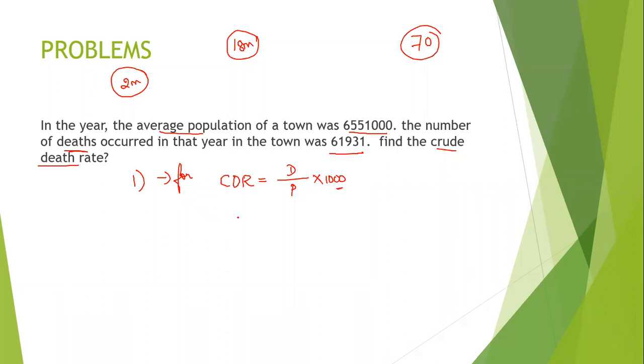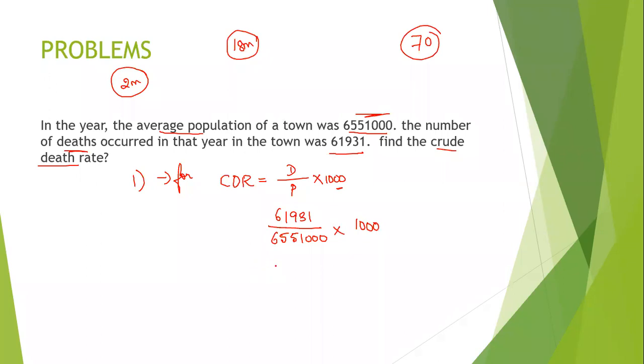What is the answer? What is the death rate? It is 61,931 divided by, what is the population? It is 65,51,000 into 1000. So what is the answer you get?